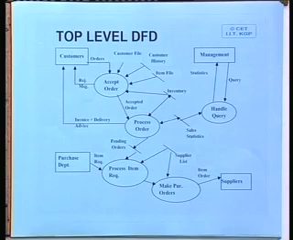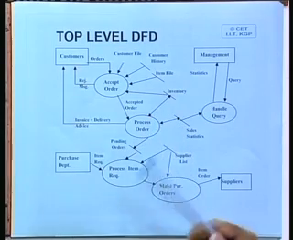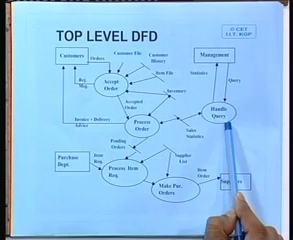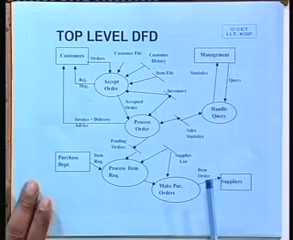Will look something like this. We have various processes like your accept order, then your process order, process item requests, make purchase orders, handle query. Alright. You do not try to draw the entire thing, we will come back to this diagram.